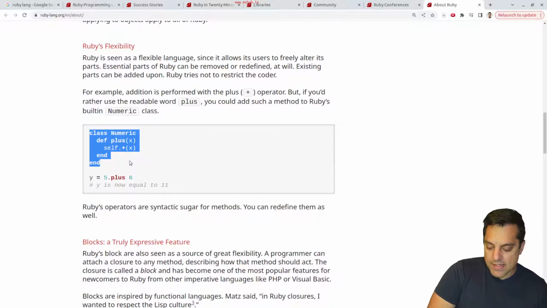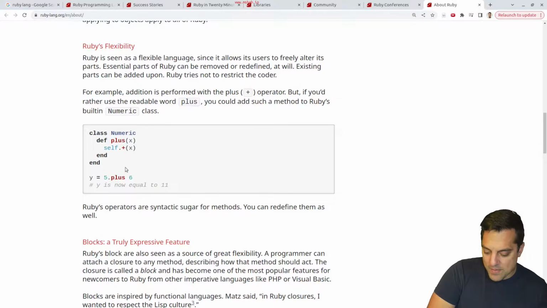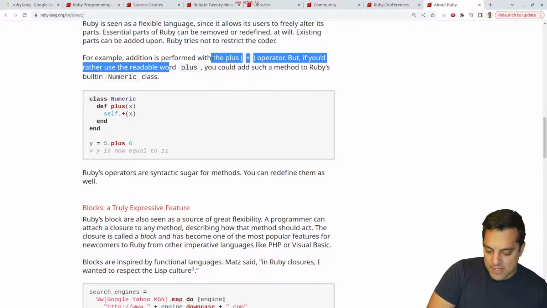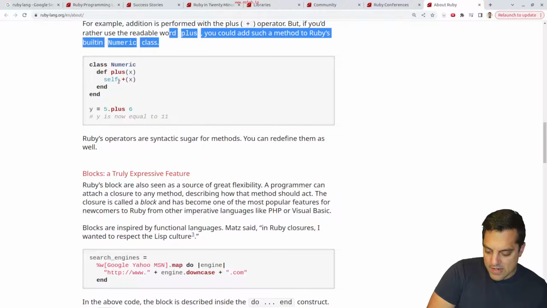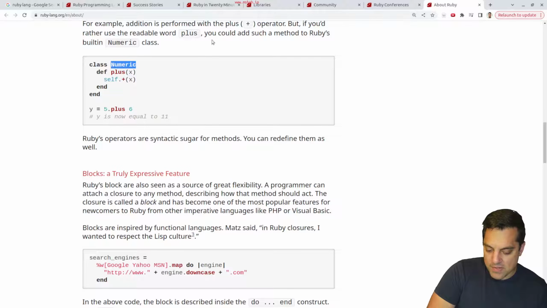Yeah, so it's got classes, pretty similar to Python. It looks like it's got the built-in self. That's pretty cool. Dot, let's see. Oh, just calling the plus operator here. Okay, yeah. Additions are performed with the plus operator, but if you'd rather use the word plus, you could add such a method. Okay, sure. Oh, interesting. I wonder if numeric's a built-in class. You could add such a method to Ruby's built-in. Yep, that answers my question right there.